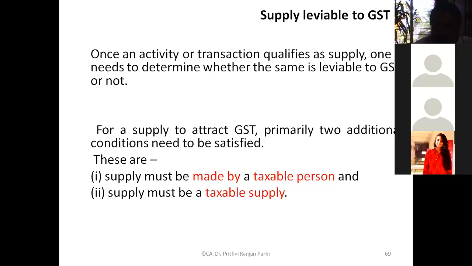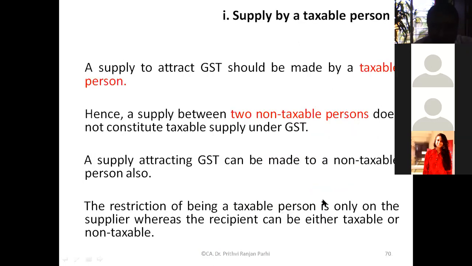So in order to levy GST, first of all, we have to see there is supply. The supply must be made by a taxable person, and supply must be taxable supply. It should not be an exempt supply. If supply is exempted, then that's not a taxable supply, even if it is made by a taxable person. So GST will not be levied in that kind of situation. So a supply to attract GST should be made by a taxable person. Supply can be made both by taxable person and non-taxable person. If supply is made by a non-taxable person, then that will not attract GST.